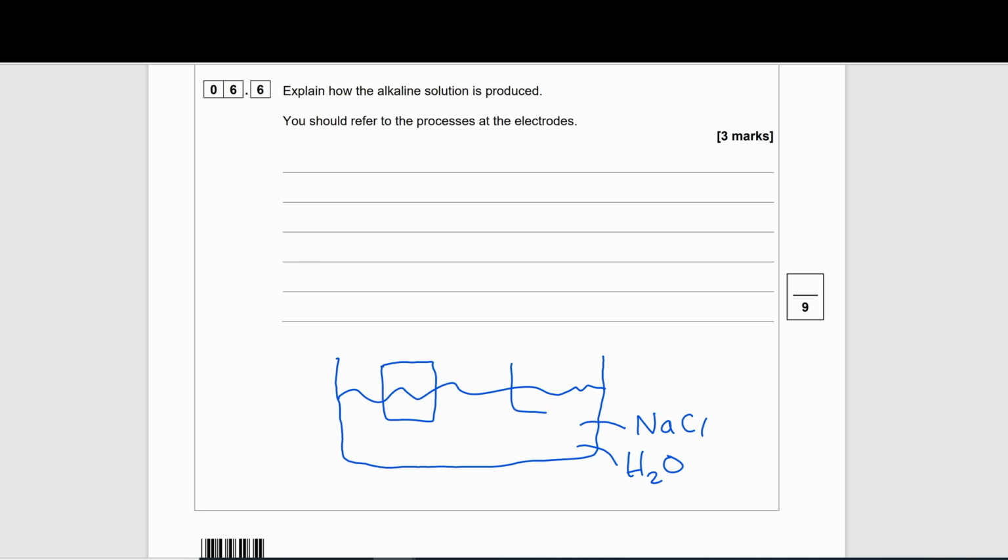We then have our electrodes, positive anode and negative cathode, connected to some sort of power supply. Inside our electrolyte we should have Na+ ions, Cl- chloride ions, hydrogen ions, and hydroxide ions.